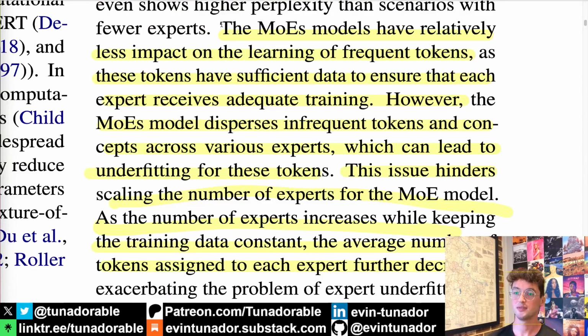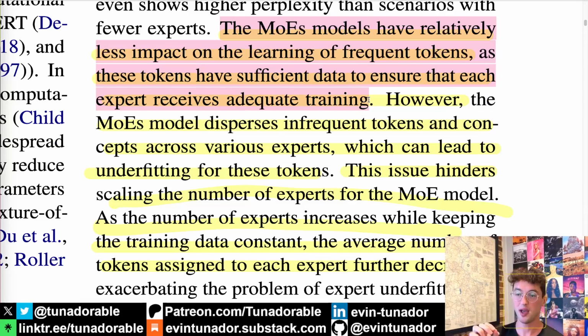Now, this has relatively less impact on the learning of frequent tokens, as these tokens have sufficient data to ensure that each expert receives adequate tuning. Presumably, a very frequent token like "the" is so frequent, and we have our extra routing loss to encourage roughly even use of experts, such that the token "the" probably gets used by many different experts, right?